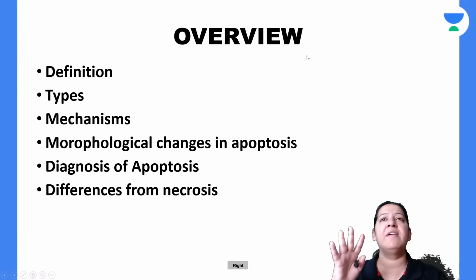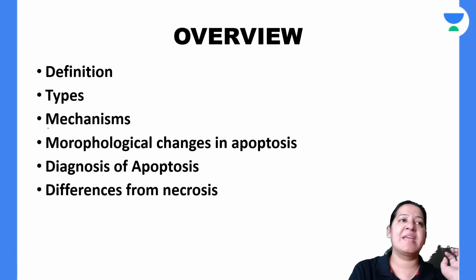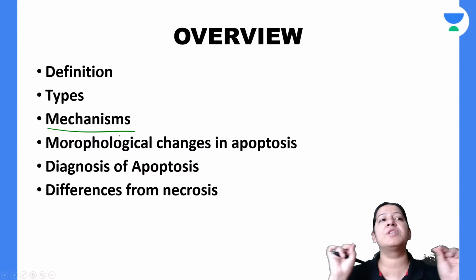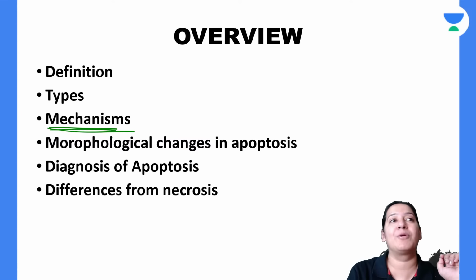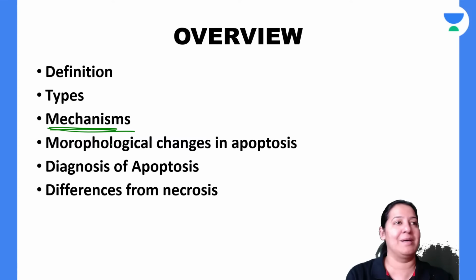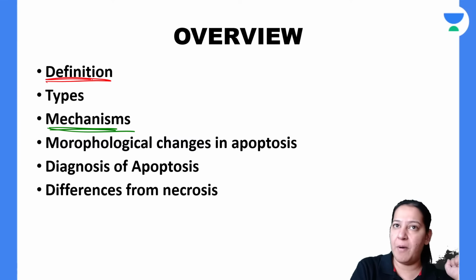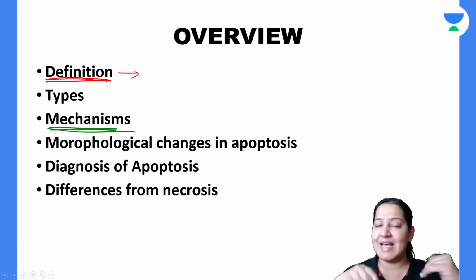Have you got it? Anyways, let me come to the mechanism of apoptosis. The most important thing here is to understand the mechanism of apoptosis. So we have done the definition of apoptosis, that it is cell suicide.